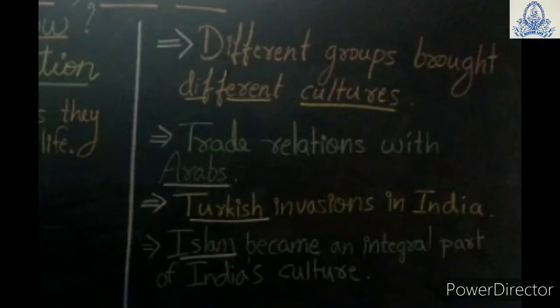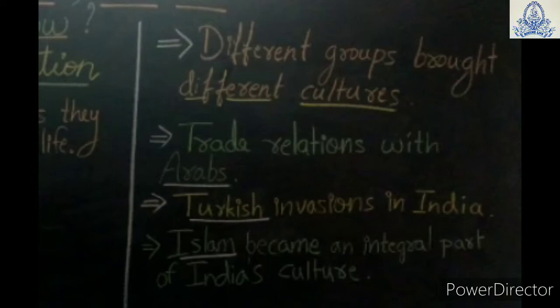So these are the things which were traded to the Arab countries. Or we are trading with the Arab countries. And now after some years the Turkish invaders attacked India. Turkish invaders, that is Ghazni of Afghanistan, belonging to the Ghaznavid dynasty.